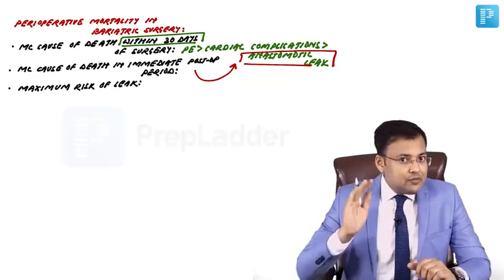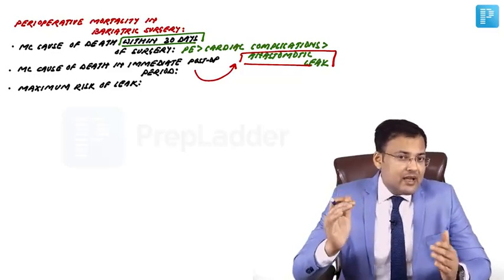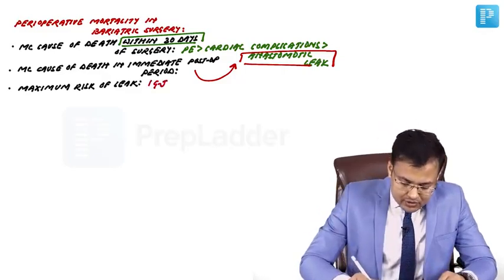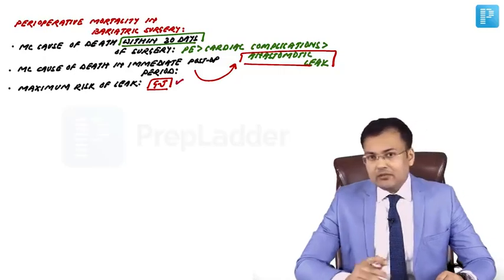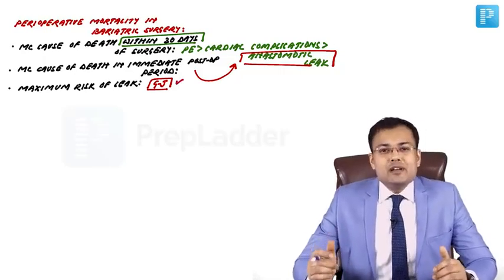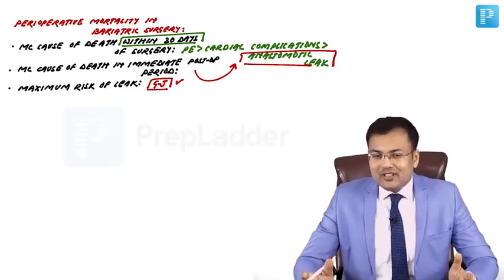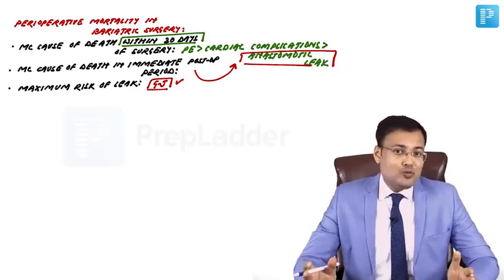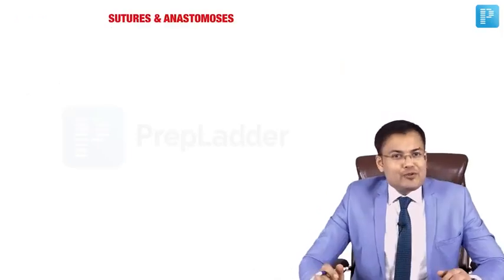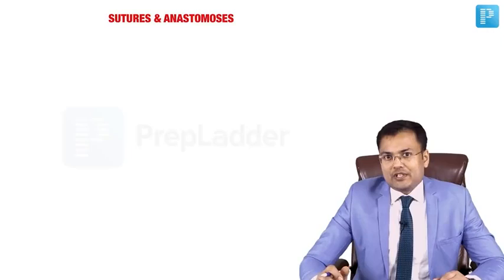In bariatric surgery, which anastomosis is having maximum risk of leak? And it's the gastrojejunostomy. Which anastomosis? Gastrojejunostomy is having the maximum risk of leak. So these were the important questions related to robotics, laparoscopy and bariatric surgery. Now we are going to discuss sutures and anastomosis.